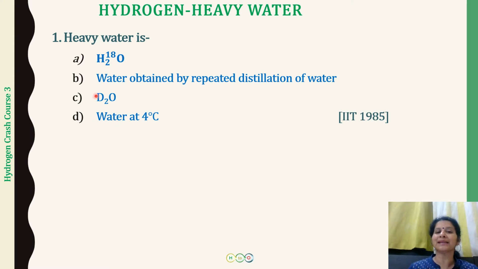Now deuterium has the mass number 2, whereas the commoner isotope of hydrogen, that is protium, has mass number 1. So H2O is ordinary water and D2O is heavy water.